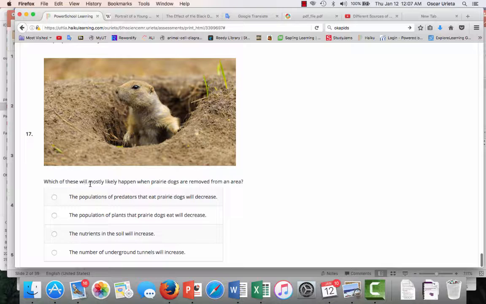Which of these will most likely happen when prairie dogs are removed from an area? The populations of predators that eat prairie dogs will decrease. The population of plants that prairie dogs eat will decrease. The nutrients in the soil will increase. The number of underground tunnels will increase. Pause it and answer your question.